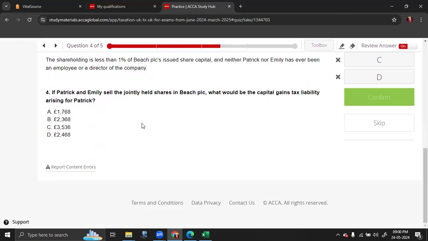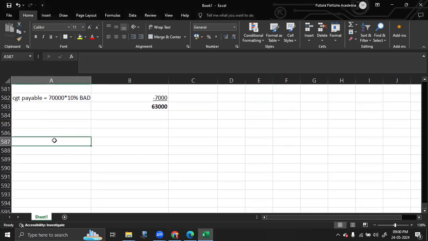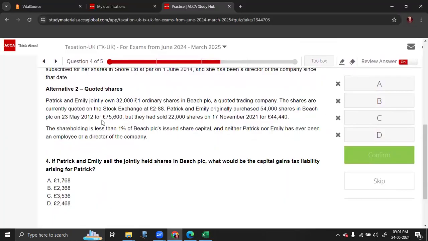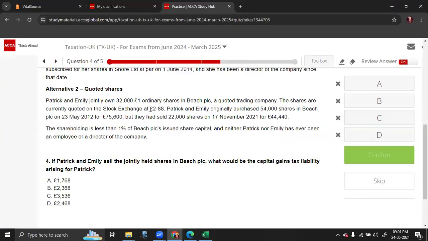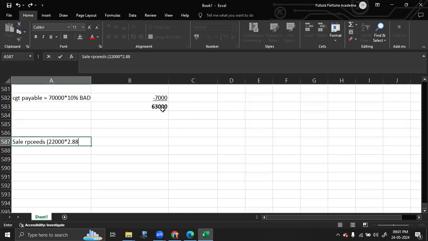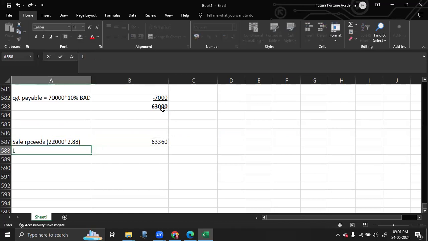So let's do the calculation. First, let us find out the chargeable gain. The sale proceeds is equal to 32,000 shares. They're planning to sell 22,000 shares out of 32,000 at a price of 2.88.